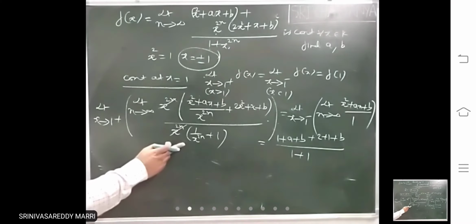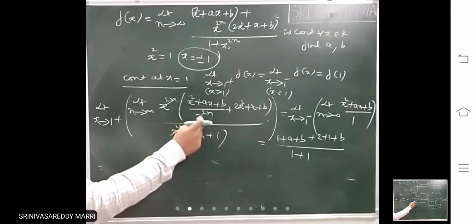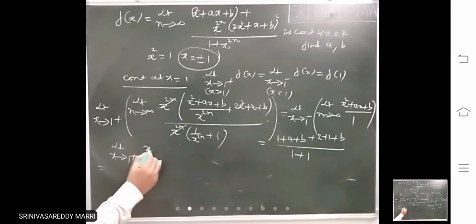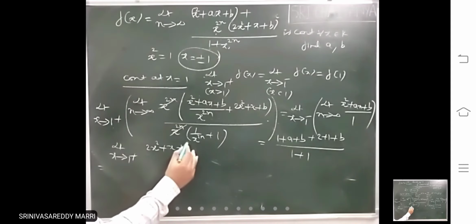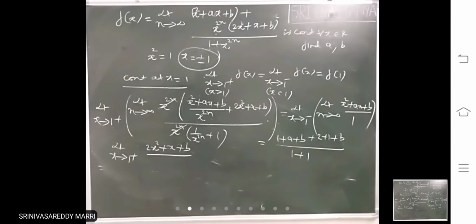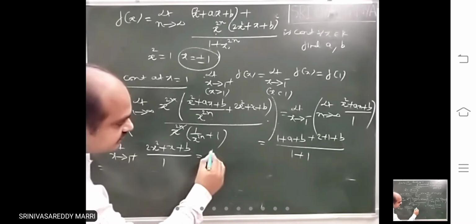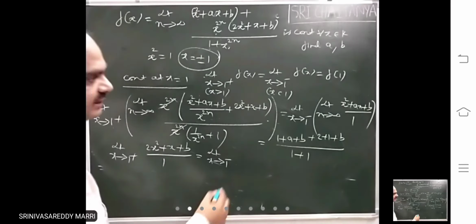Now look at this limit, what you are getting. When n tends to infinity, this will become 0. That means the limit as x tends to 1 plus of x square plus ax plus b divided by this will become 0, equals the limit as x tends to 1 minus.